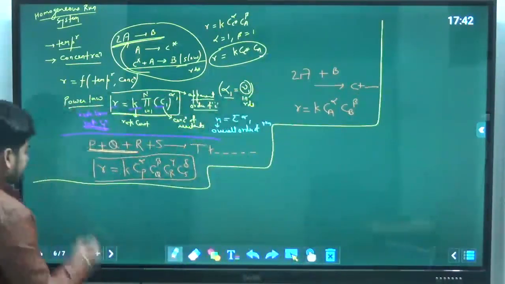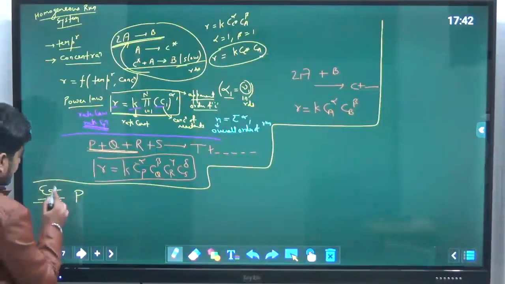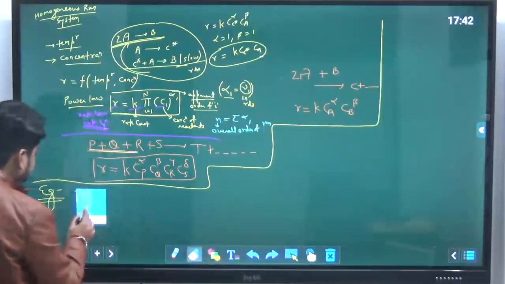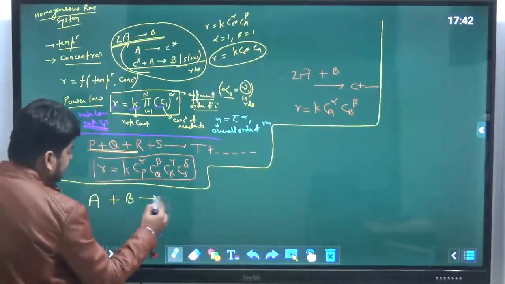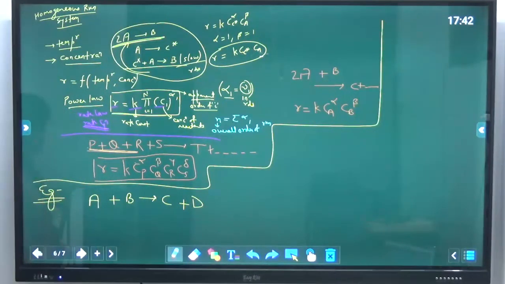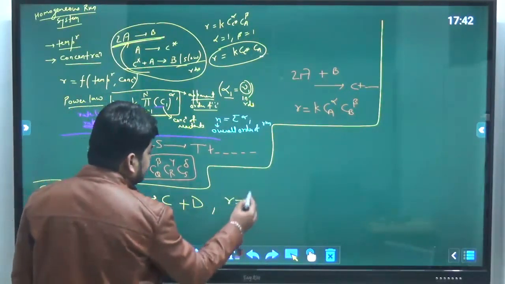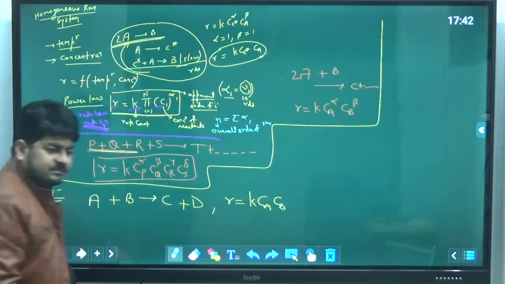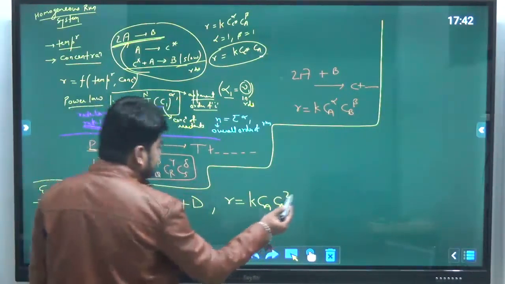Suppose I have a reaction A plus B gives C plus D, and R is equal to k Ca Cb, suppose. Or let's say Ca Cb square.